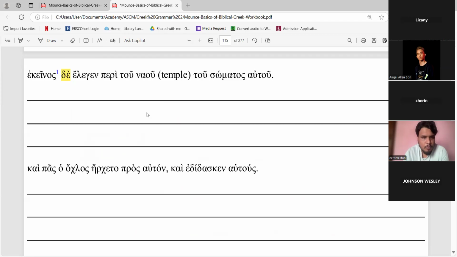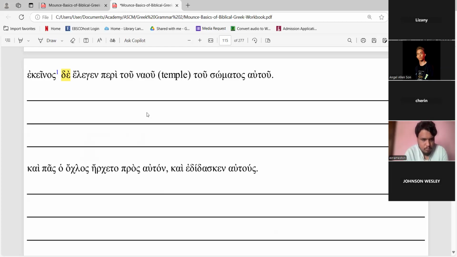And that man was speaking concerning the temple, concerning the temple, the temple tou somatos. So soma is body, remember? So temple of his body.